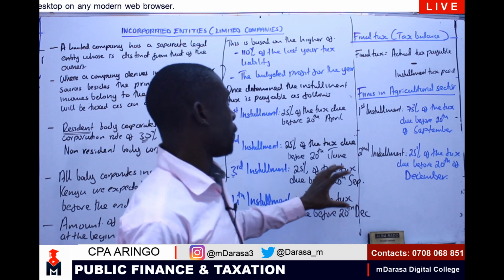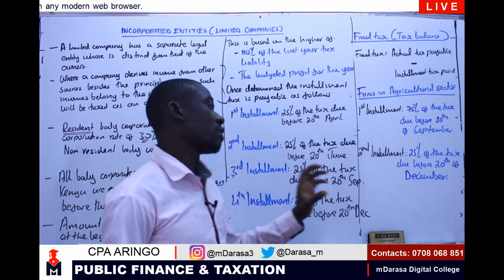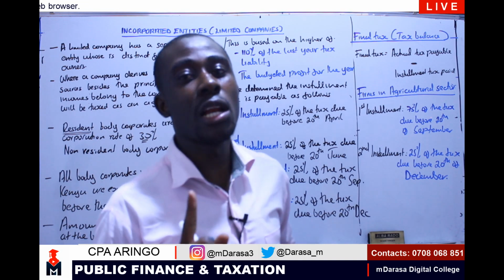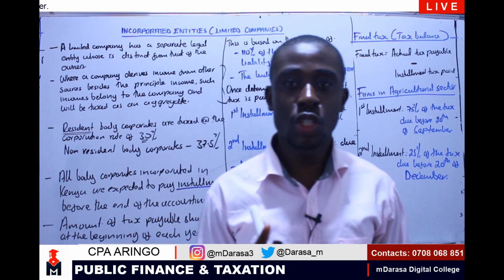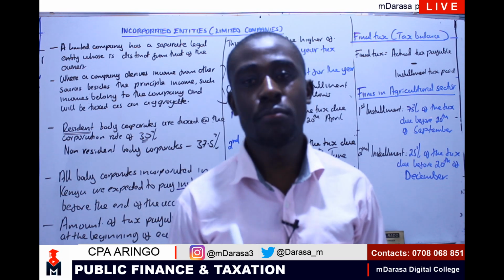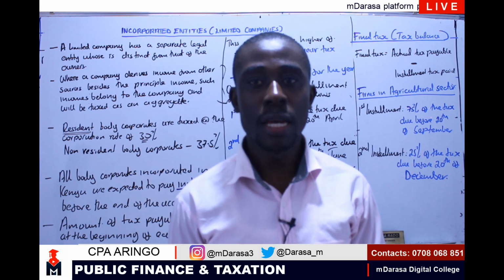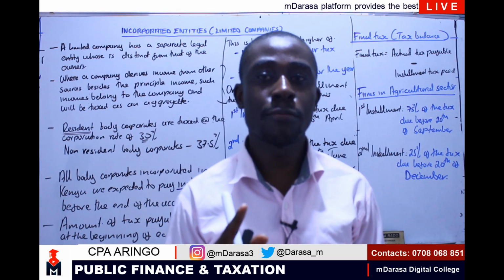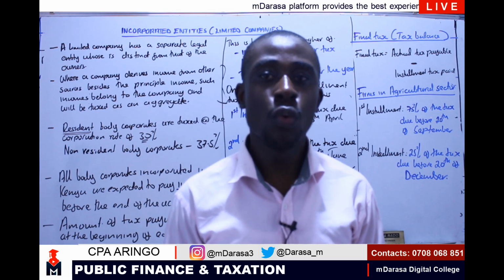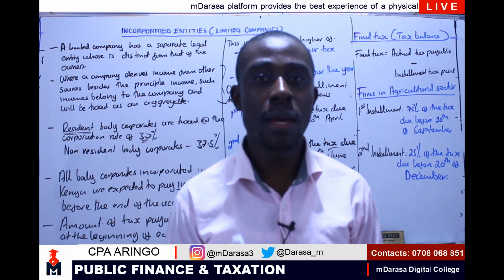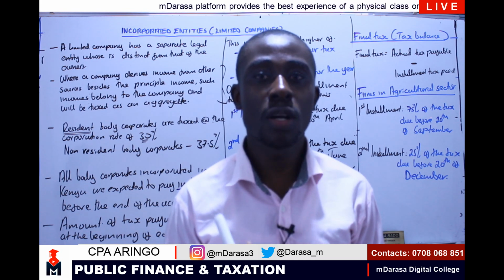So after we've talked of this first concept of company, the next concept that I wish you to join me in the next session, we will be looking at allowable expenses for companies. We'll be looking at some of the non-allowable expenses for companies. We'll go ahead and look at the format of preparing the taxable income for companies.